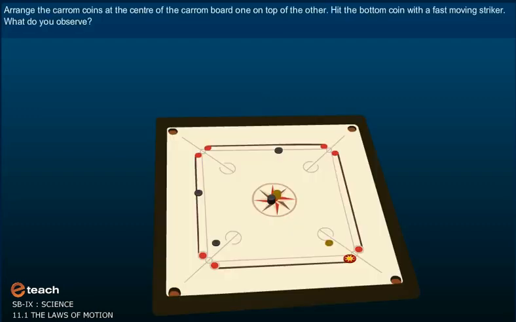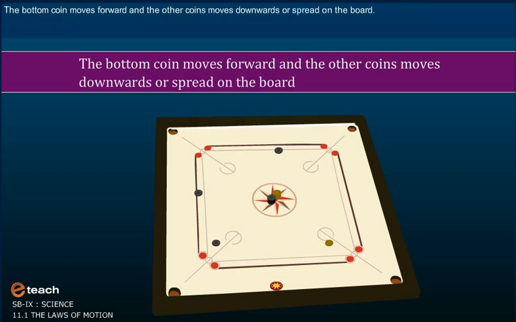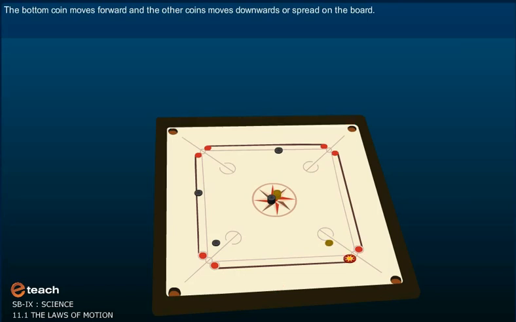Activity. Arrange the carom coins at the center of the carom board, one on top of the other. Hit the bottom coin with a fast-moving striker. What do you observe? The bottom coin moves forward and the other coins move downward or spread on the board.